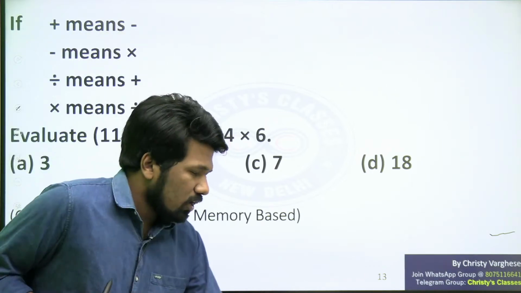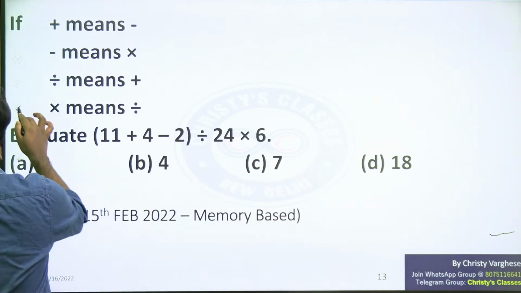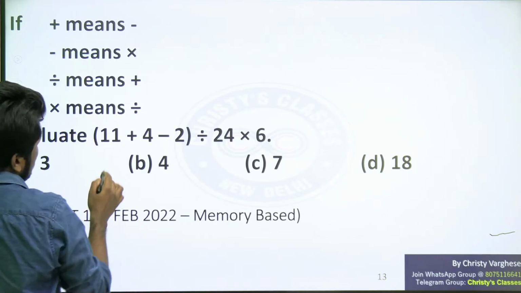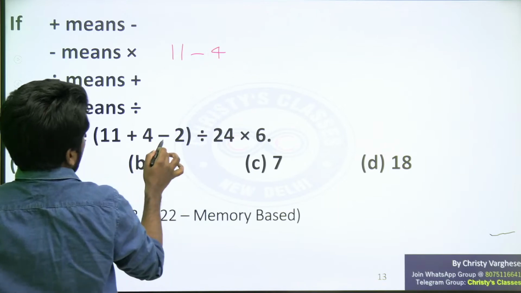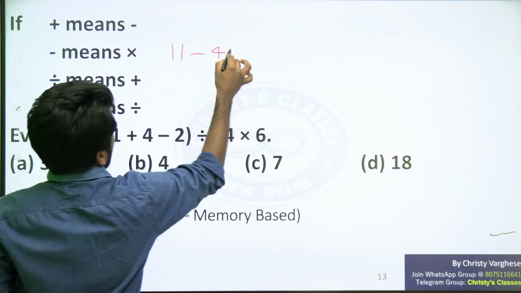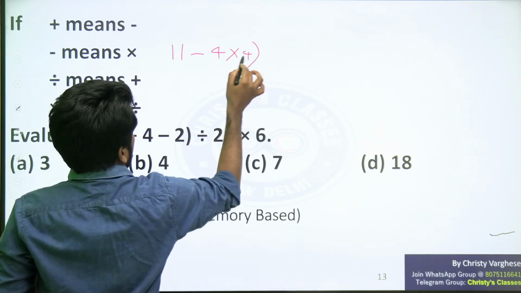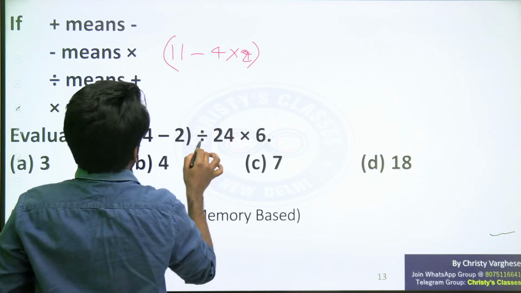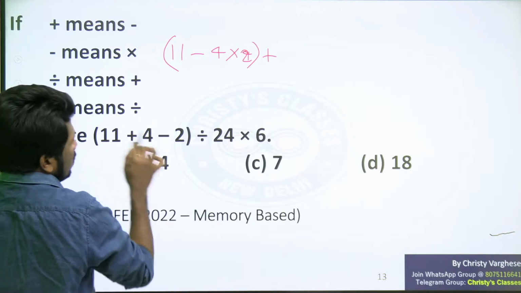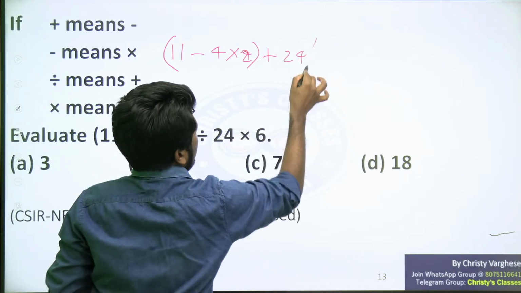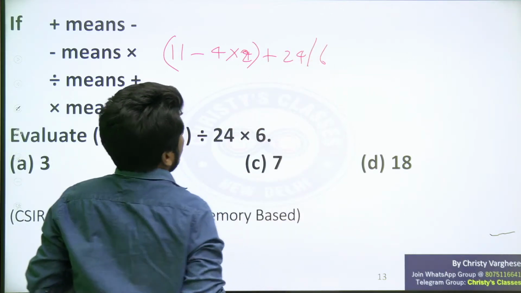So first, substitute each of the symbols. Plus means minus, so I will just put 11 minus 4. Minus means multiplication, into 2. Division means addition, so plus into means division, 24 divided by 6.